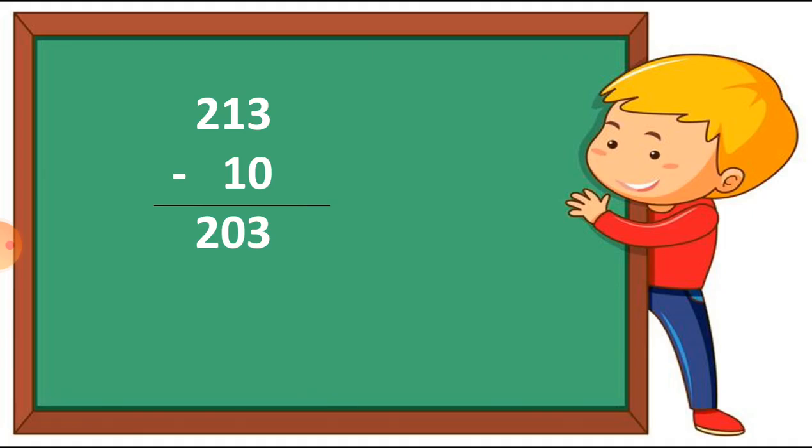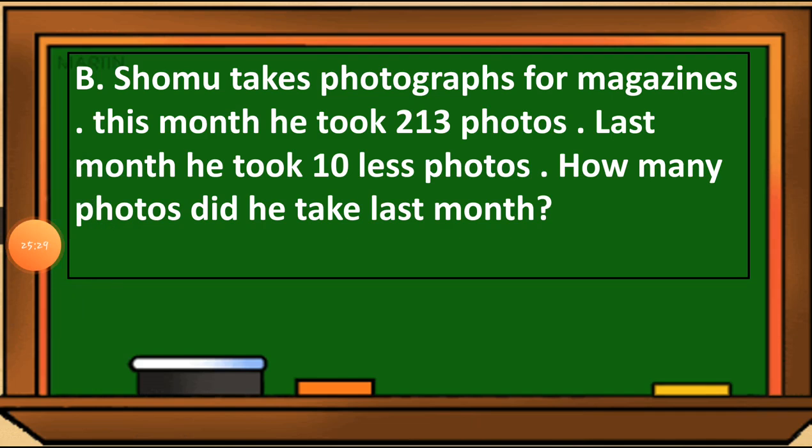So this way we know how many photos he took, and now the shortcut method. If I don't want to solve this sum, how do I know how many photos he took? Let's see. Here is the 213 and less 10 photos. It means we have to cut 10. So if I cut one from this one, here 0 will come, because 1 minus 1 is equal to 0. So 13 minus 10 is equal to 3. So the answer will come 203.